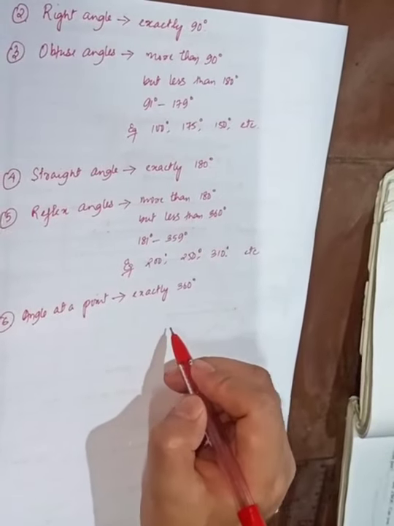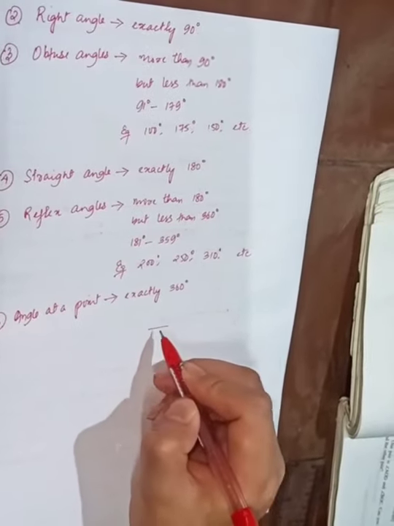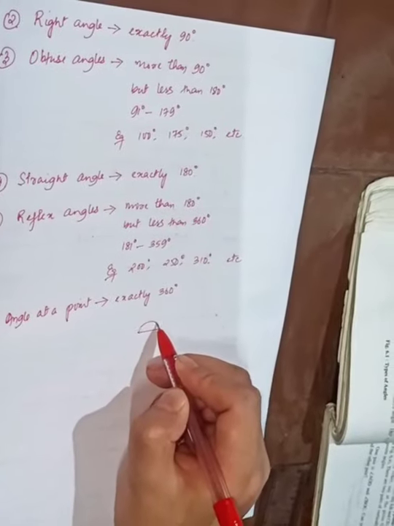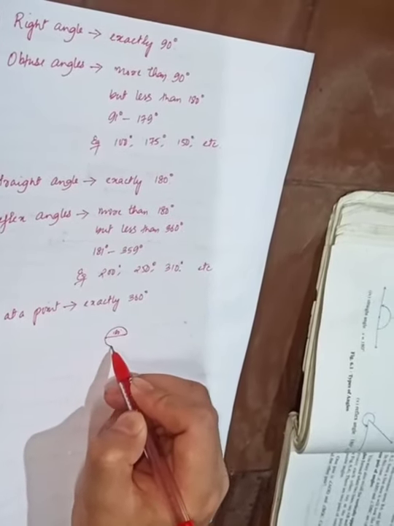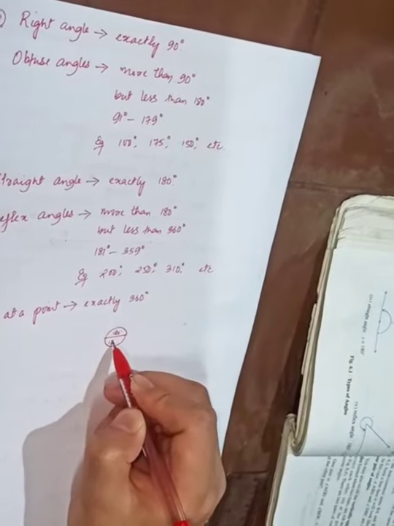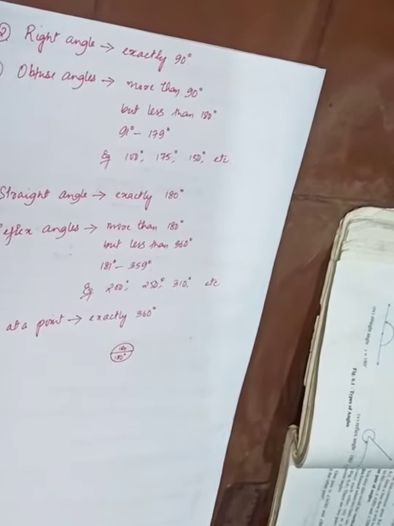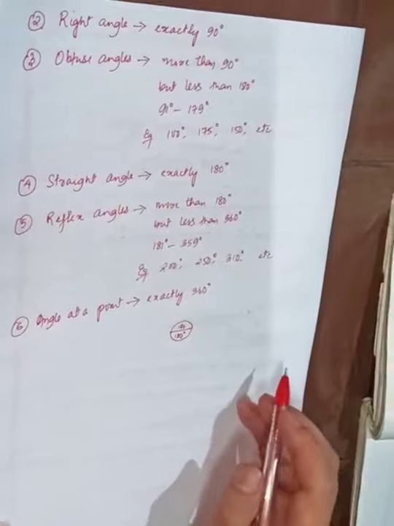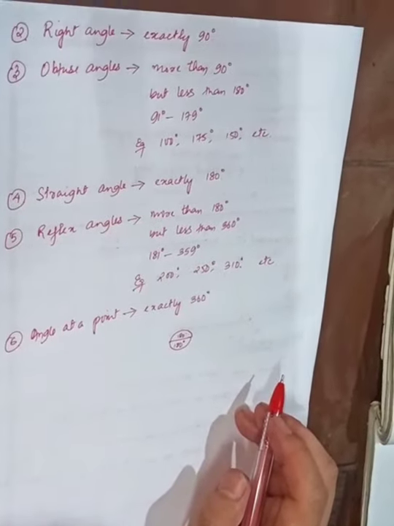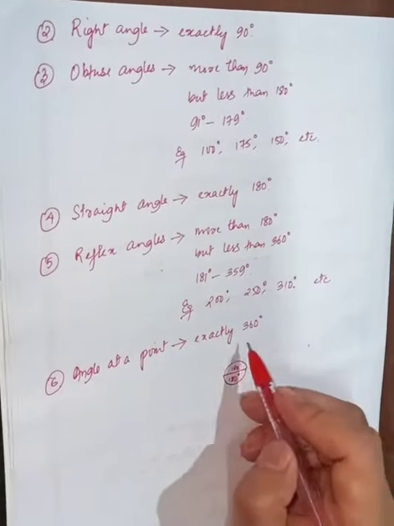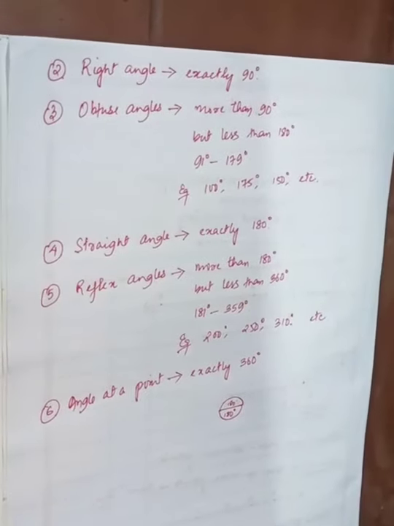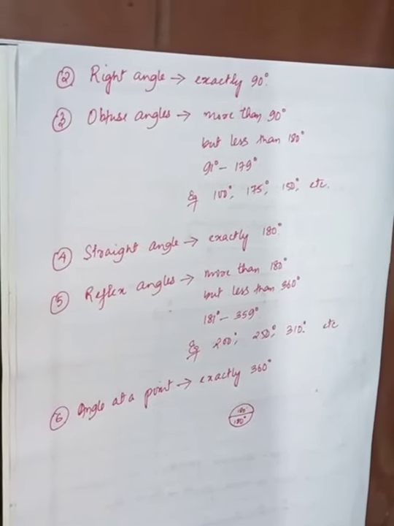So this angle at a point will be a complete circle. Why? Because this side we have 180 degrees and this side also we have 180 degrees.